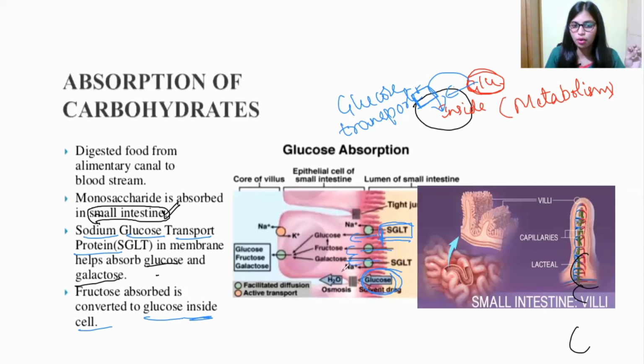After the entry, what happens? Absorption takes place with the special transport system. See here, this is the small intestine structure, and these are the villi. Some finger-like projections are there, right? There only absorption takes place. After this absorption, glucose will enter inside the cell. Inside the cell, what happens? Metabolism takes place. So this is the overview of digestion and also absorption of carbohydrates.